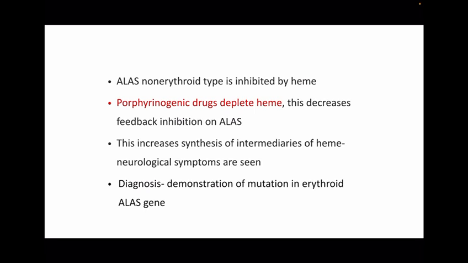ALAS non-erythroid type is inhibited by heme. Porphyrinogenic drugs deplete heme. This decreases the feedback inhibition on ALAS. This causes the increase in synthesis of intermediaries of heme. Neurological symptoms are seen more in the ALA synthase deficiency. Now about the diagnosis. Demonstration of mutation in erythroid ALAS gene is the diagnosis of ALA synthase deficiency.